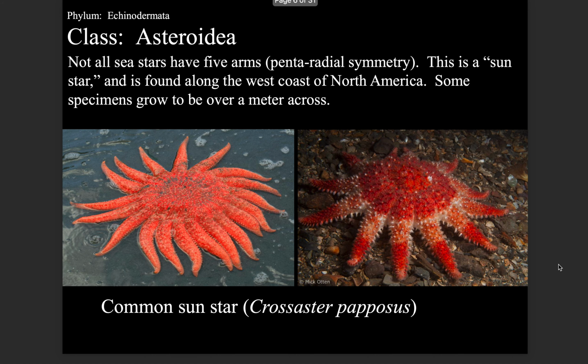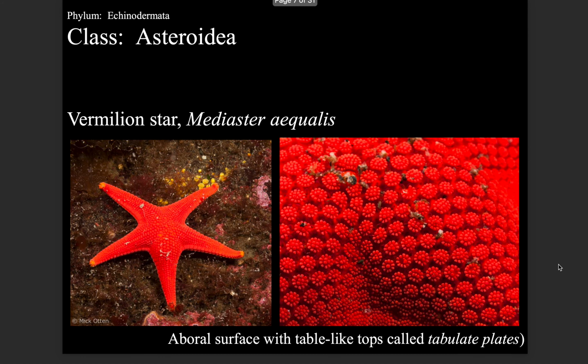Not all sea stars have 5 arms. Pentaradial symmetry. This is a sun star, found along the west coast of North America. Some specimens grow to be over a meter across. Common sun star, Crossaster papposus. Vermilion star, Mediaster aequalis. Aboral surface with table-like tops called tabulate plates.